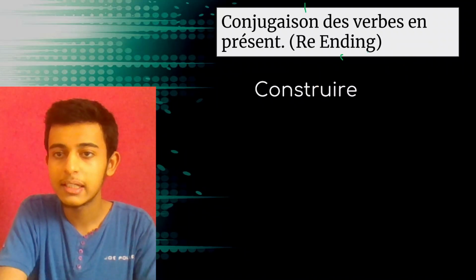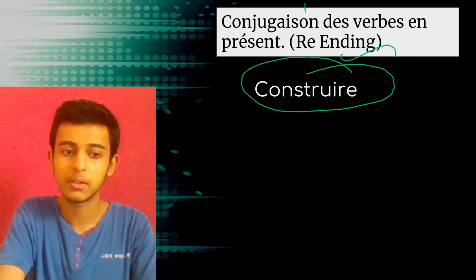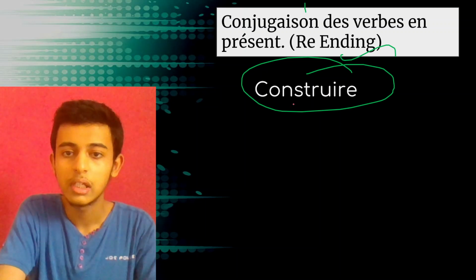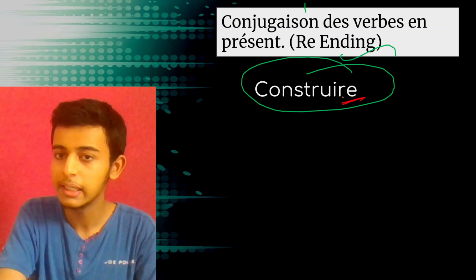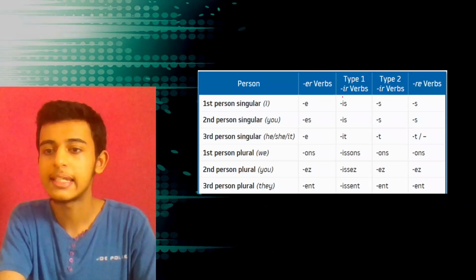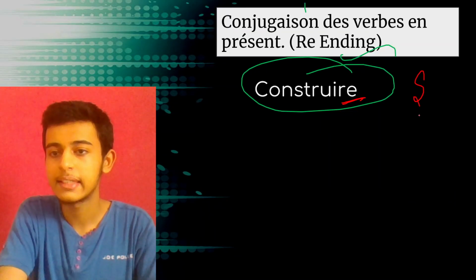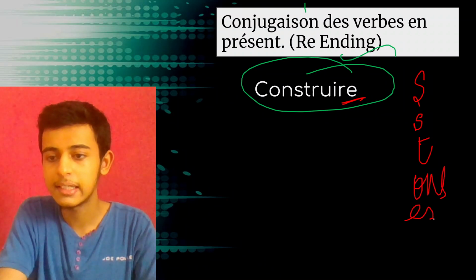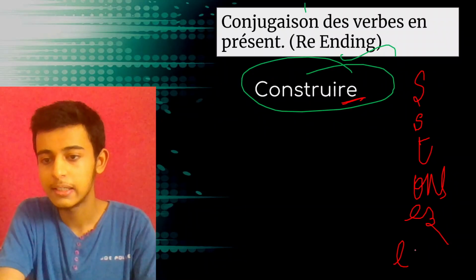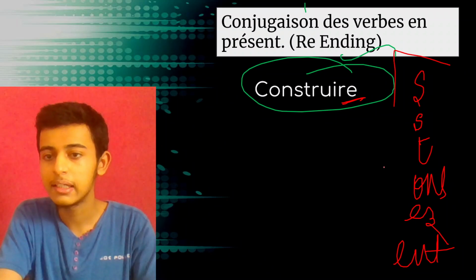Talking about the RE ending verbs, let's take construire. Construire is to construct. So in RE ending verbs, we remove RE and add the following endings. S, S, T. Then we have ONS, EZ, and we have ENT. So this is for RE ending.